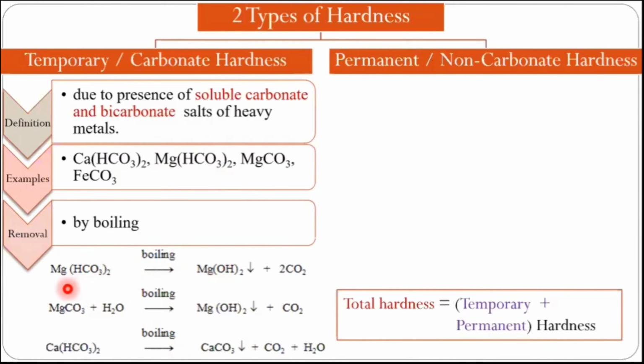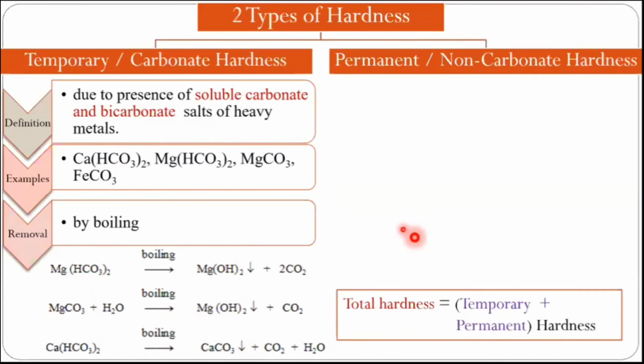For example, magnesium bicarbonate, which was a soluble material, on boiling converts to magnesium hydroxide. Magnesium carbonate also converts into magnesium hydroxide, and calcium bicarbonate into calcium carbonate. It means in this way there is formation of some precipitates, and that's why we say that the temporary hardness is removed. How is it removed? Because these temporary hardness causing materials have been converted into precipitates, and that type of hardness is removed.